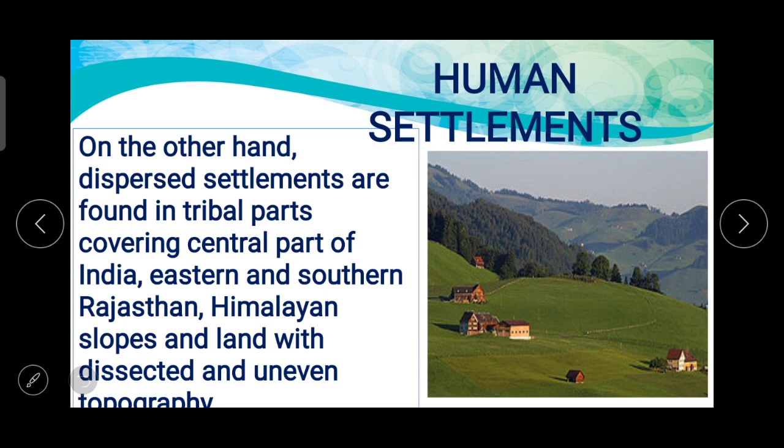And on the other hand, dispersed settlements are found in tribal parts covering the central part of India, eastern and southern Rajasthan, Himalayan slopes, and land with dissected and uneven topography. Now, this figure is the example of dispersed settlement.